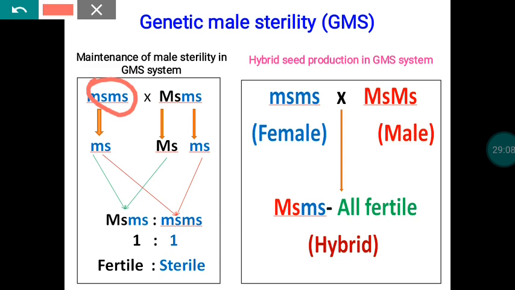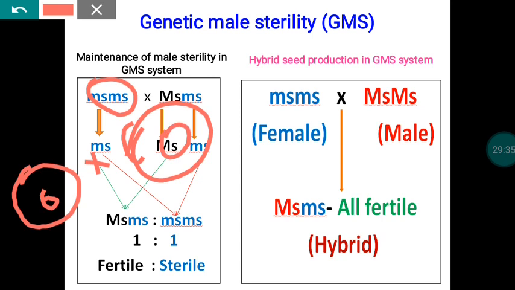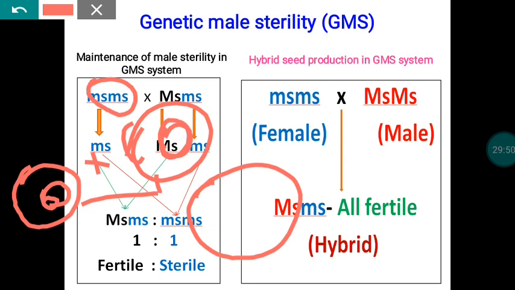Here the problem is the multiplication of the female parental line, whereas in the previous case, multiplication of the female parental line was not a problem at all. In this case it is a problem, because if you cross that female parent with the male parent, male fertility is governed by the nucleus. Remaining characters are the same. If you make a cross between these two, the progeny will be developed.